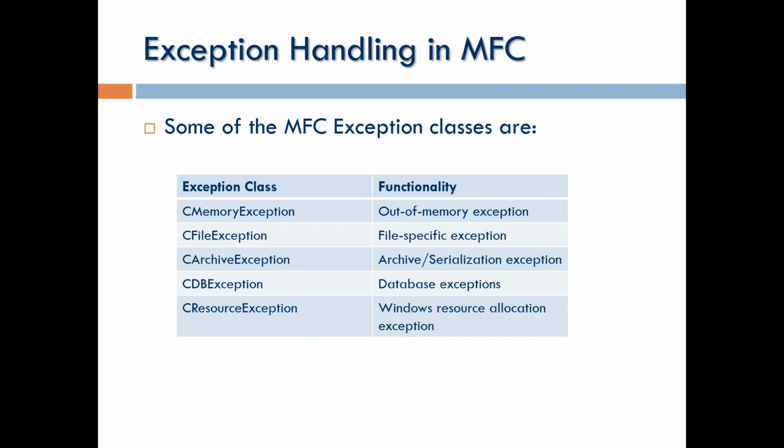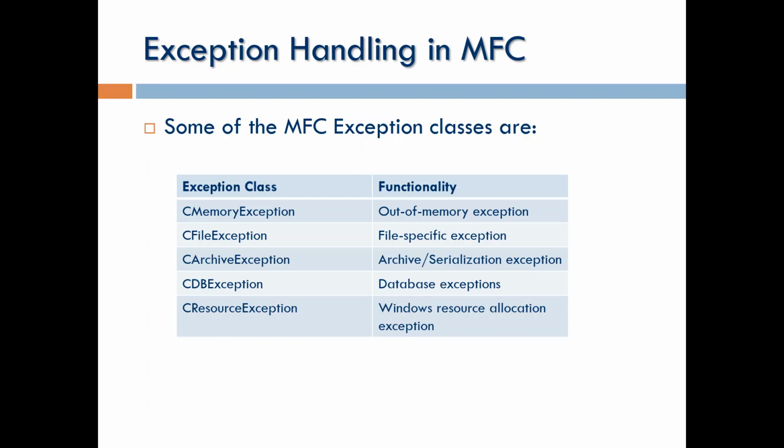So we have a few classes here. These belong to MFC. CMemoryException: whenever you get an out of memory exception, that can be handled using CMemoryException. So that is going to be one of the exception handling classes. CFileException is for file errors. CArchiveException is for archive and serialization; we are going to study what serialization and archiving are. For that, you have to use this particular class called CArchiveException.